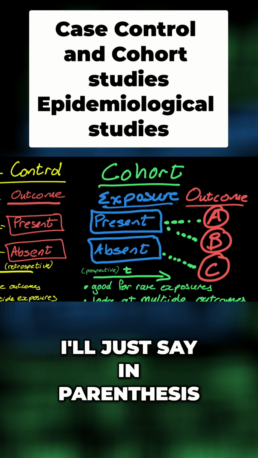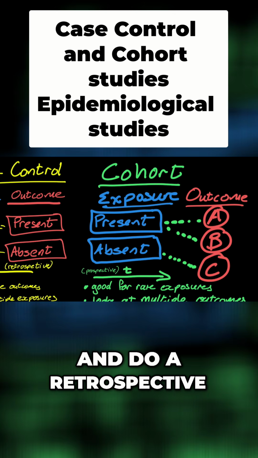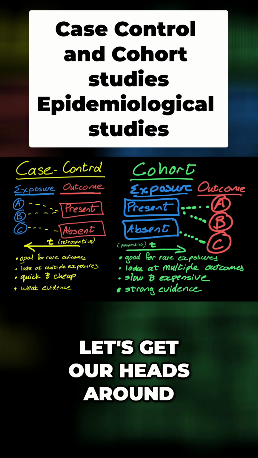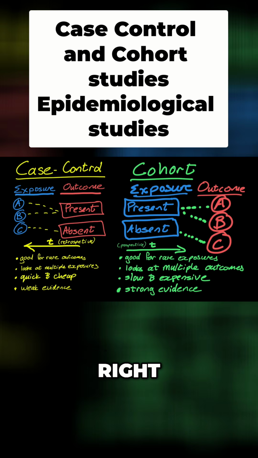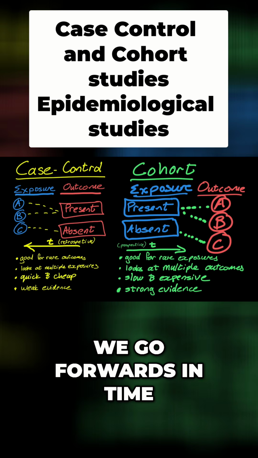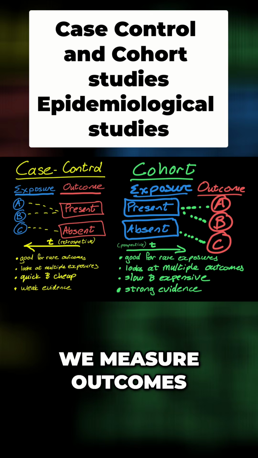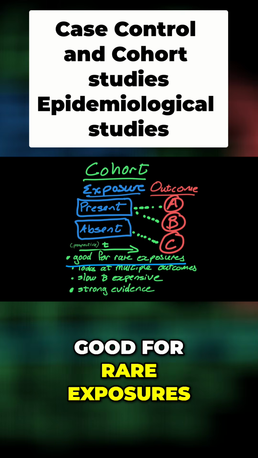Now, I'll just say in parenthesis, yes, you can use historical data and do a retrospective cohort study. That's a different discussion. For now, let's get our heads around the sort of bog standard garden variety cohort study, right? We go forwards in time and we look at what outcomes emerge over time. We measure outcomes. Now, here's where it's useful. This is particularly good for rare exposures. You could